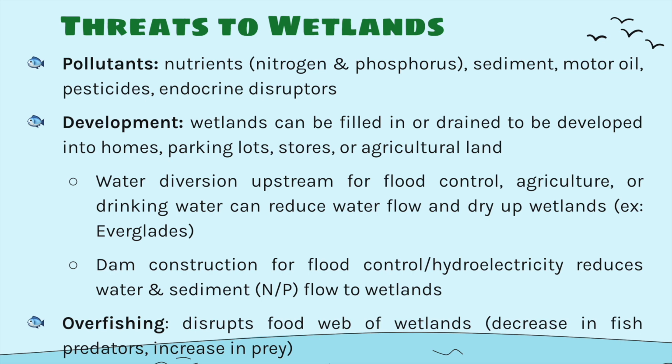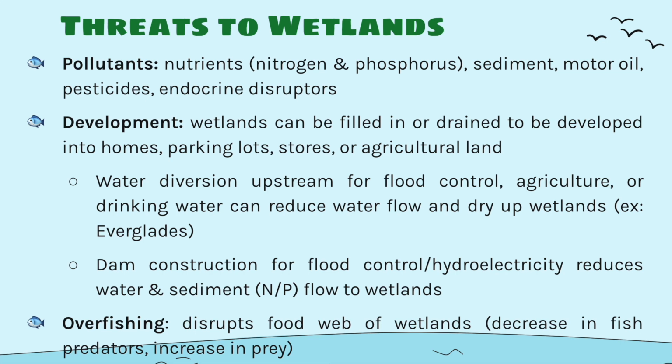Development. As humans, we have started developing on wetland soil. The wetlands end up getting filled in or drained to be developed into homes, parking lots, stores, or agricultural land. The benefit of doing that, especially for agricultural land, is that the soil underneath the wetland tends to be super rich because of its nutrient recycling abilities. However, when we develop on wetland, water diversion upstream for flood control, agriculture, or drinking water can reduce the water flow downstream and dry up the wetlands, which is kind of what we see happening in the Everglades.